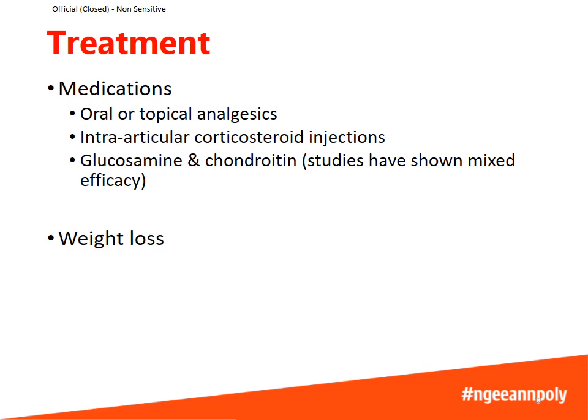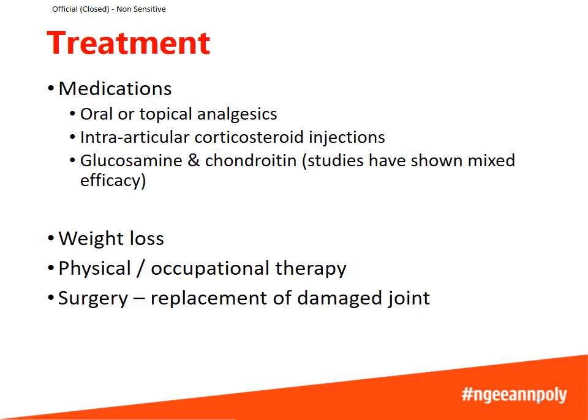If a person is obese, weight loss may also help because this will relieve the pressure on the joints. Physical and occupational therapy can also help the patient to learn how to cope with their activities of daily living. And finally, if the joint is damaged beyond repair, then surgery could be done to replace the joint with an artificial joint.